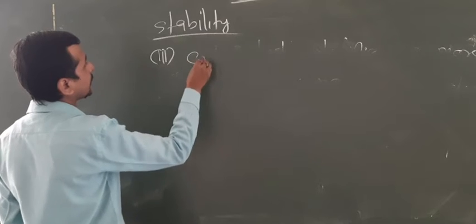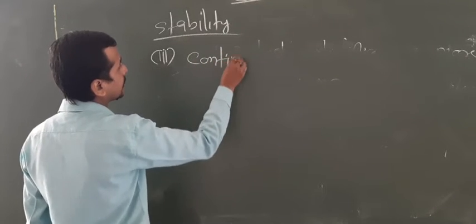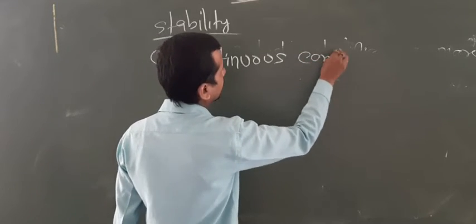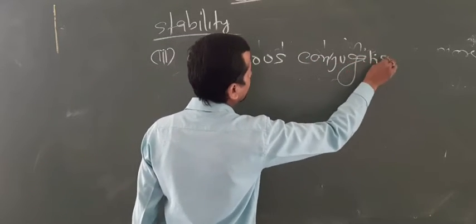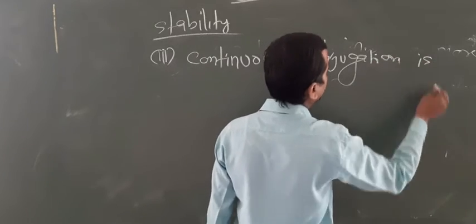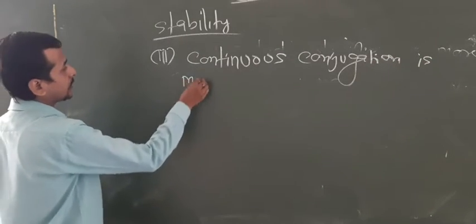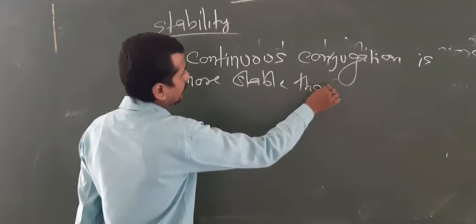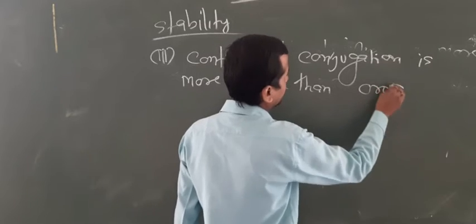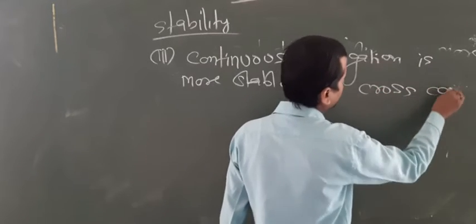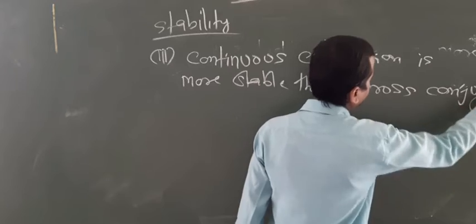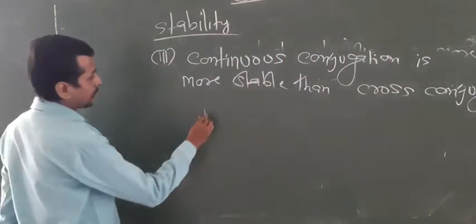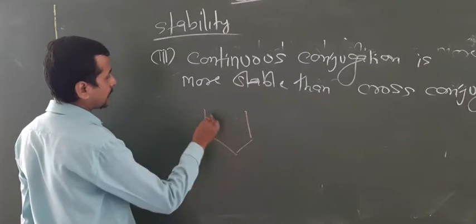Continuous conjugation is more stable than cross conjugation. Now look at the condition. What is continuous conjugation and what is cross conjugation?